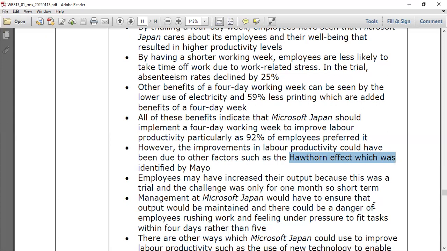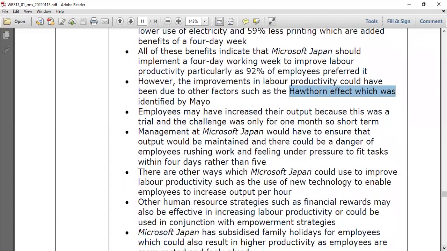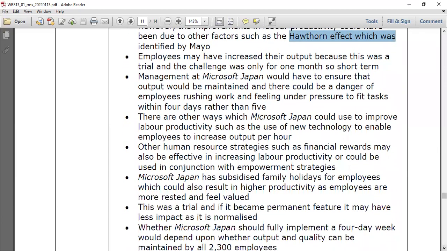Employees may have increased their output because this was a trial and the challenge was only for 1 month. Sometimes they might think, okay, this is a short period, let's do it, guys. But normally, it's a trial, so look at the way they evaluate. Sometimes, yes, this will be good. This will increase the productivity. Hawthorne is also very important.